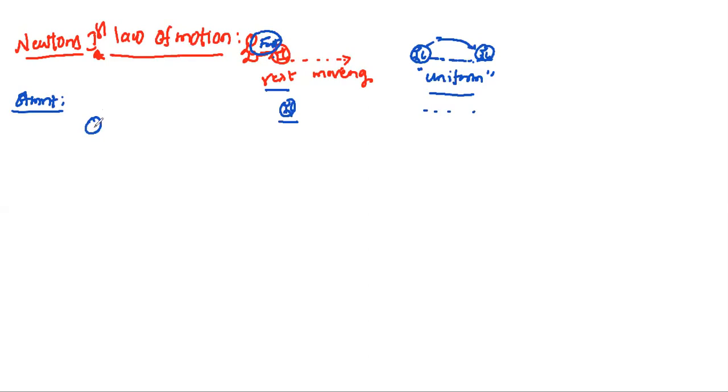Every body, let us take it diagrammatically, continues to be at rest, or in uniform motion along a straight line, unless a net external force acts on the body. In these two cases the external force doesn't act. That's why the body isn't changing its state unless a net external force acts on the body.